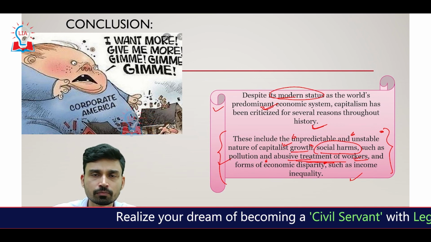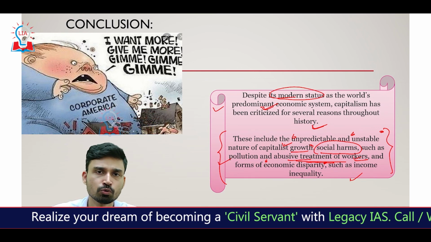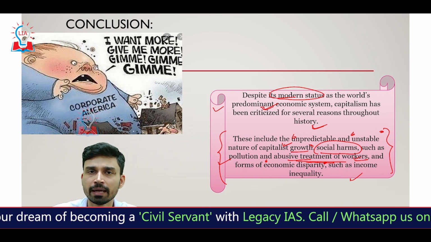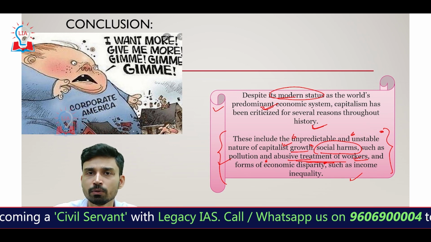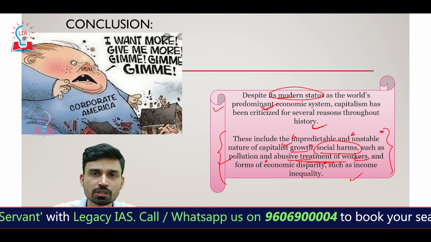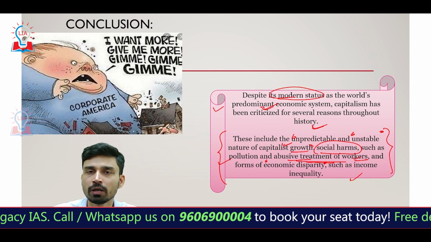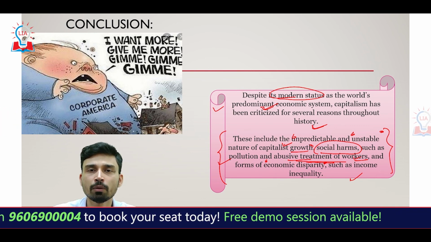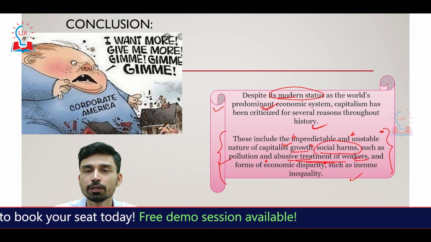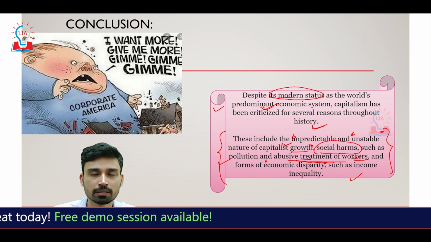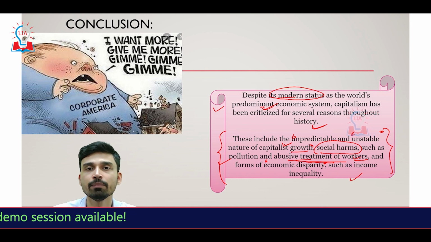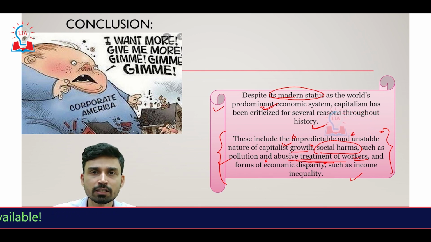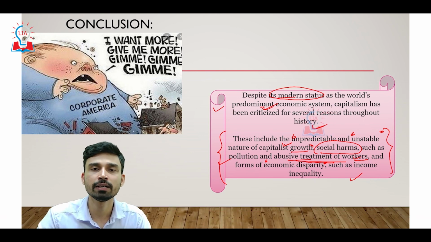I hope you understood the major differences between socialism and capitalism, the points of debate and arguments, and why neither system can be said to be perfect, because we have seen the failure of both systems in our history. In 1991, when the USSR collapsed, it was a failure of socialism. And in 2008, when there was an economic crisis, and in 1930, when we had the Great Depression, these can be considered failures of capitalism. However, we have not been able to devise any perfect system as of now, and that is why we have to make sure that we are taking the good from both systems, and that is how we should try to run our country and state.